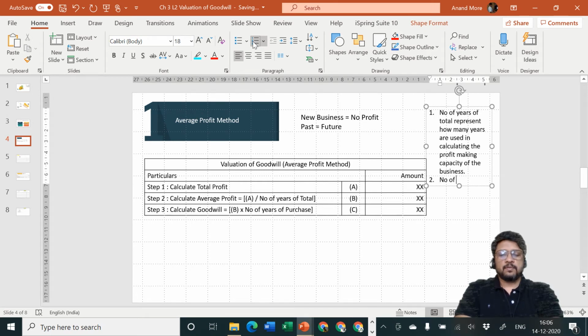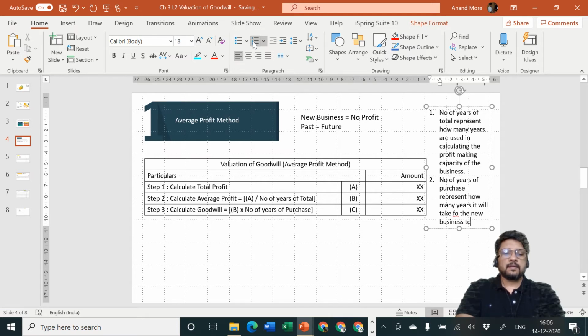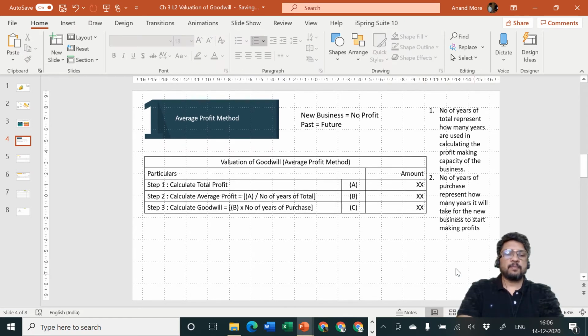and number of years of purchase represent how many years it will take for the new business to start making profits. How many years it will take for the new business to start making profits. I hope everybody is clear with this concept now.